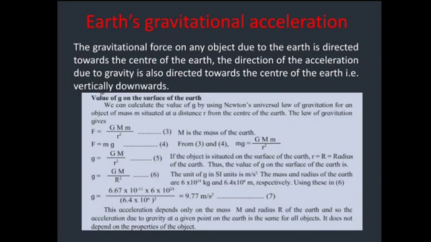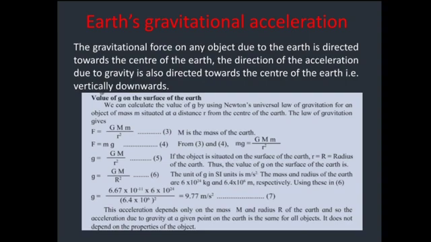The mass and the radius of the earth are 6 × 10^24 kg and 6.4 × 10^6 meter respectively. Using this, we get g as 6.67 × 10^-11 × 6 × 10^24 upon (6.4 × 10^6) the whole square, that is equal to 9.77 meter per second square.